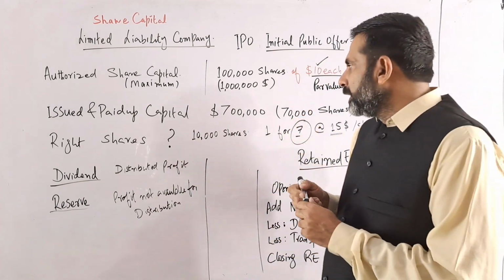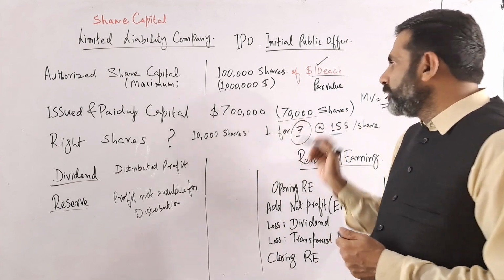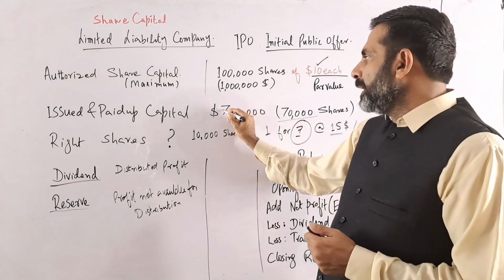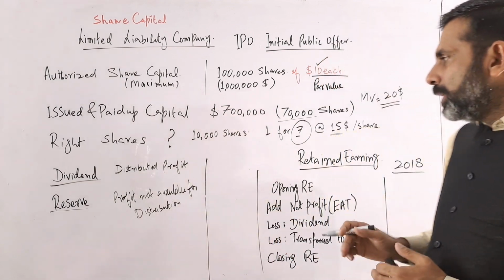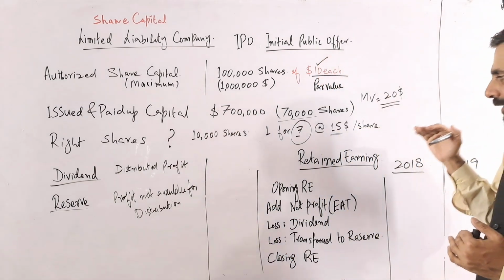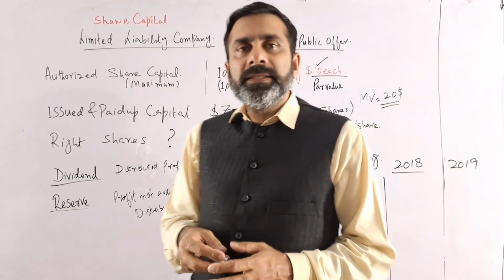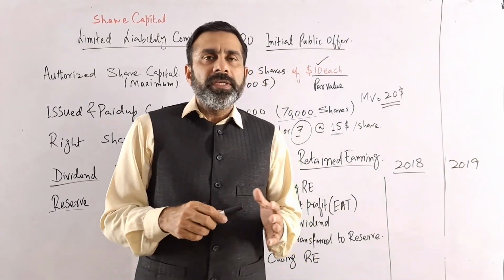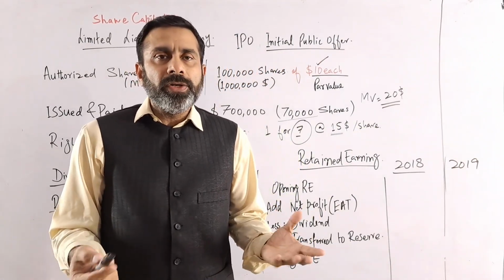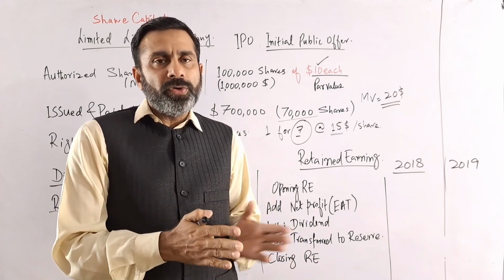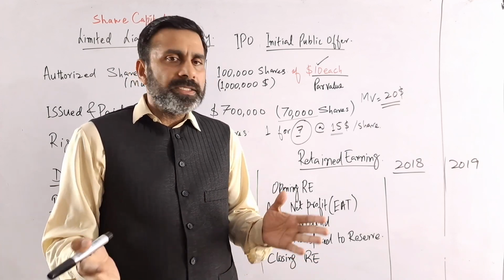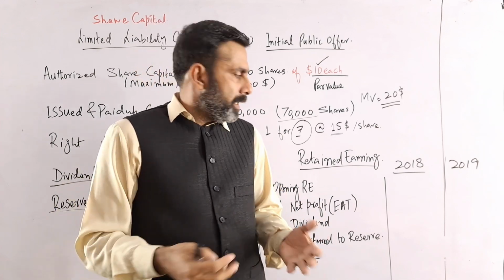We just assume that currently they have 70,000 shares issued, and the total value of the issued and paid up capital is 700,000. Now, the concept of the retained earning. Retained earning is simply the profit which is still undistributed or unappropriated profit. The profit which is not distributed among the shareholders will be considered as the retained earning.